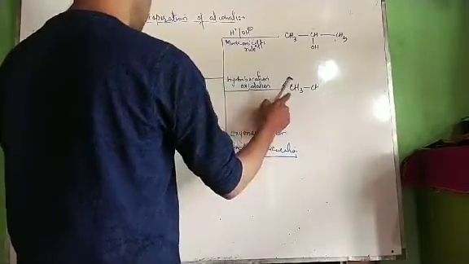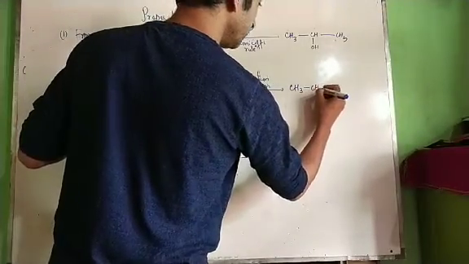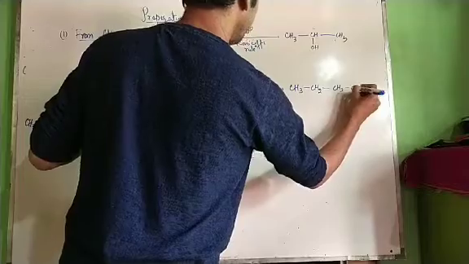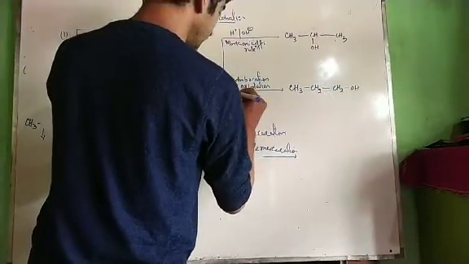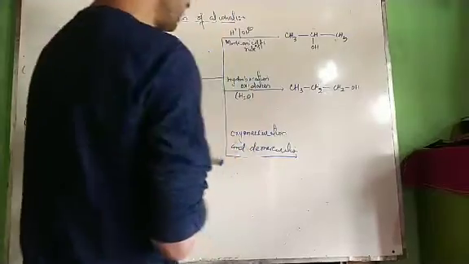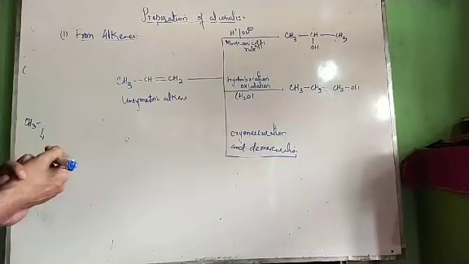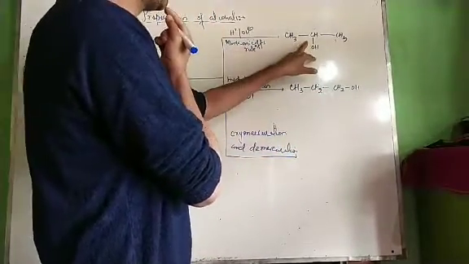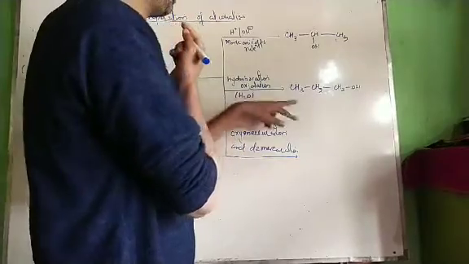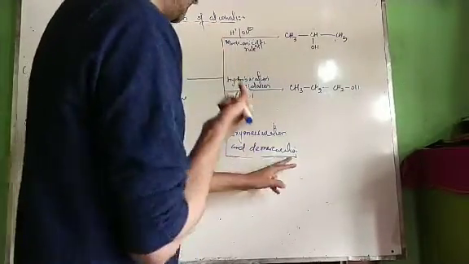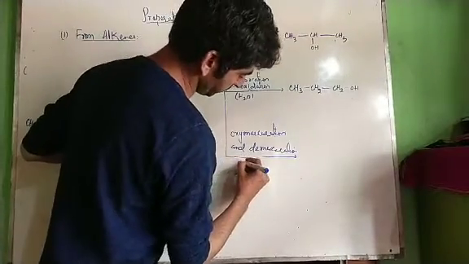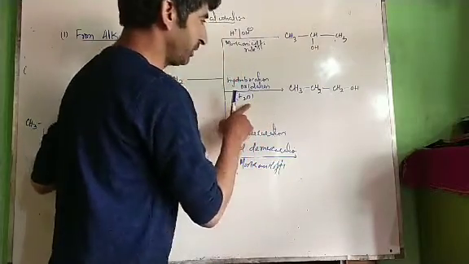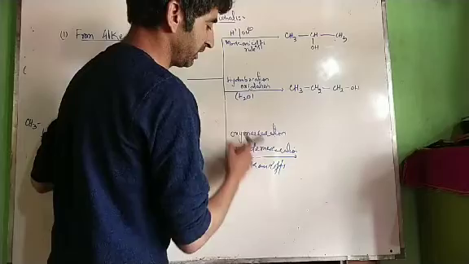Now CH3CH, we get CH2 single bond CH2OH. In this case, overall we are adding water, but the method is different. We are using the hydroboration oxidation method. But here we get 1-propanol. There are questions asked like this: how can you prepare 2-propanol from propene, and how can you prepare 1-propanol from propene? Now, oxymercuration, demercuration also follows Markovnikov's rule. This is also Markovnikov's rule, but we will discuss it separately, how it's Markovnikov's.